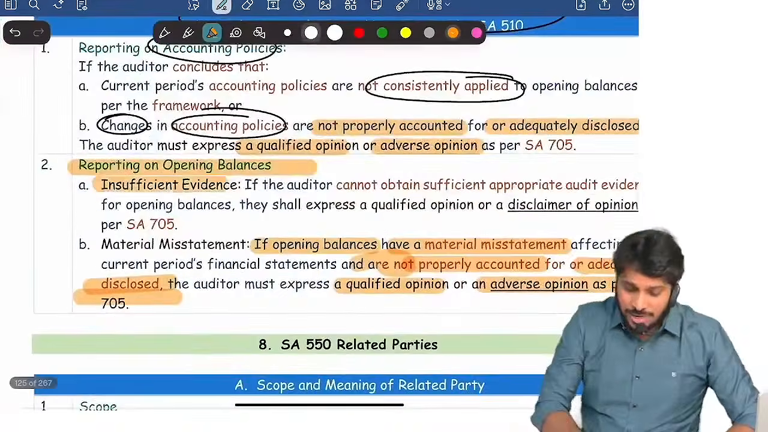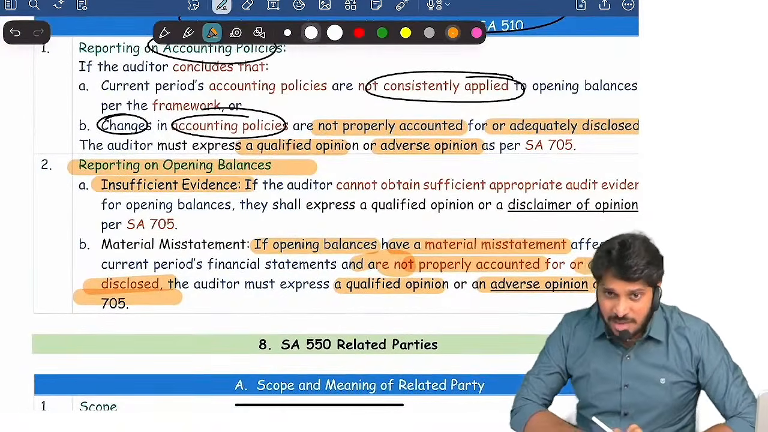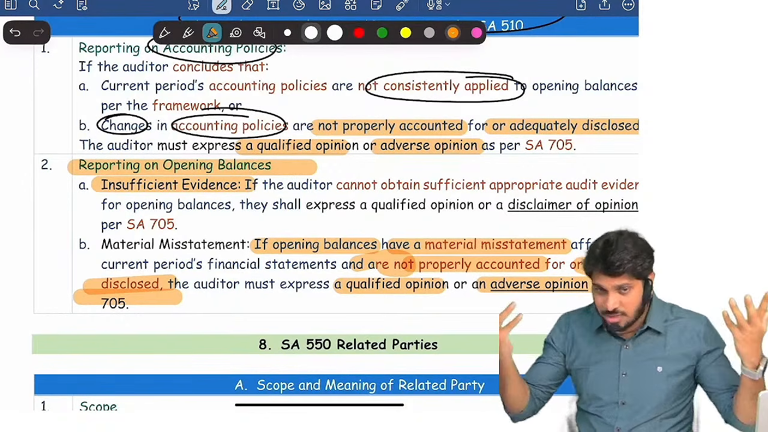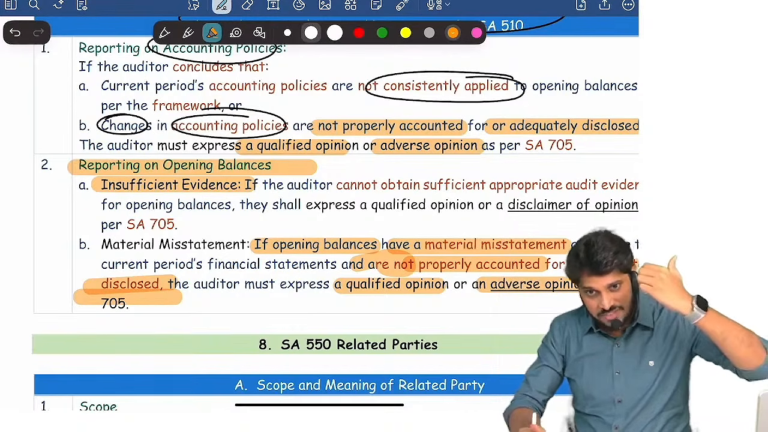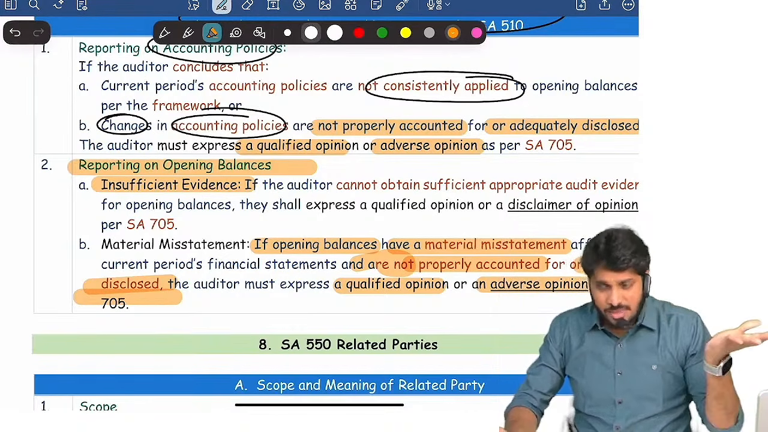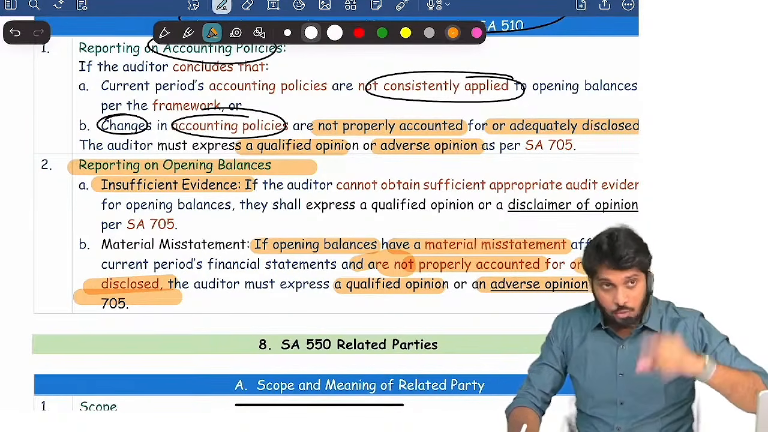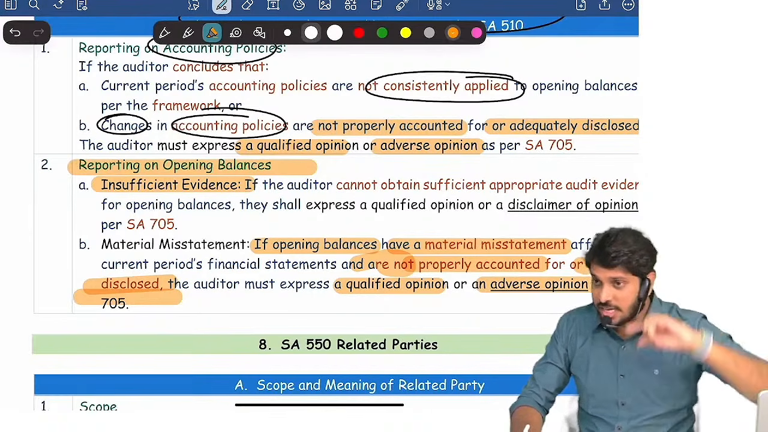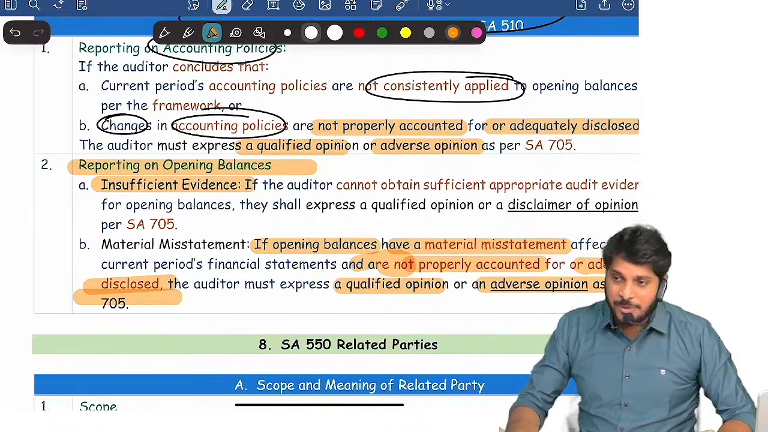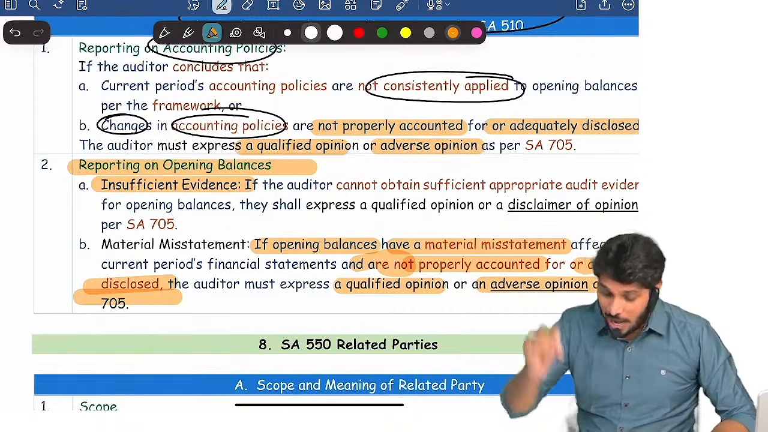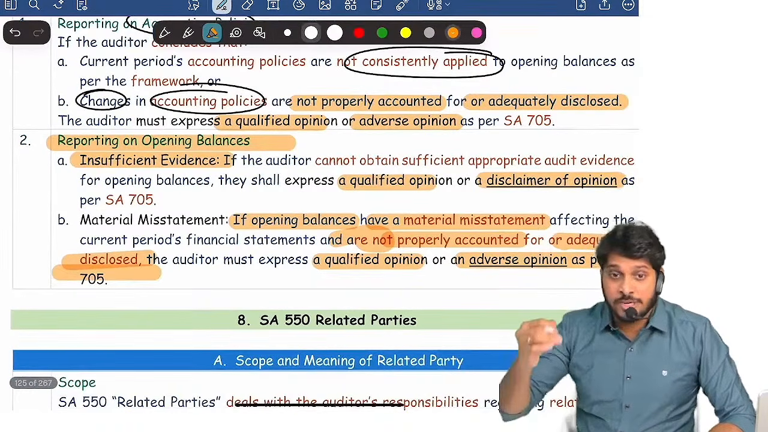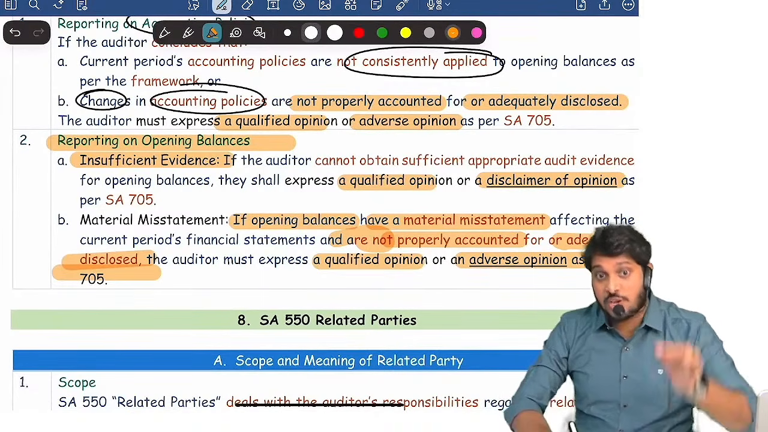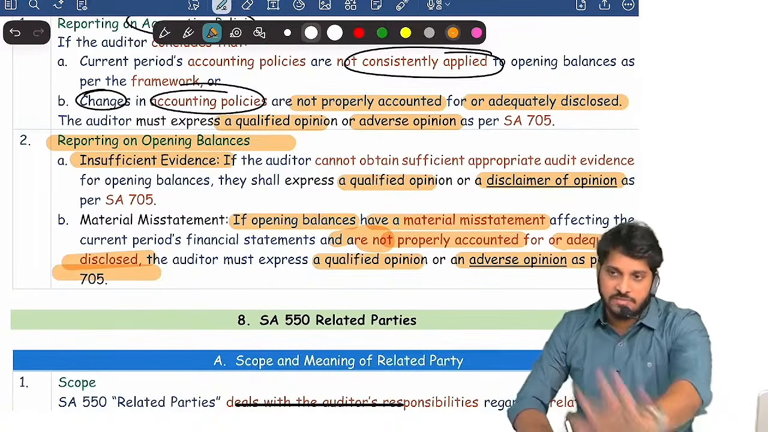Suppose you are not getting evidence at all for opening balances. Opening books of accounts and all destroyed by fire. Last year's financials were not audited. Books of accounts are also destroyed by fire. And they are material to the current year. Opening balances are very impactful in the current year. It is not possible for me to give an opinion on the current year. So I will either give a qualified opinion or a disclaimer. Generally we give a disclaimer. If we do not have evidence for opening balances which are material, then we give a disclaimer of opinion.